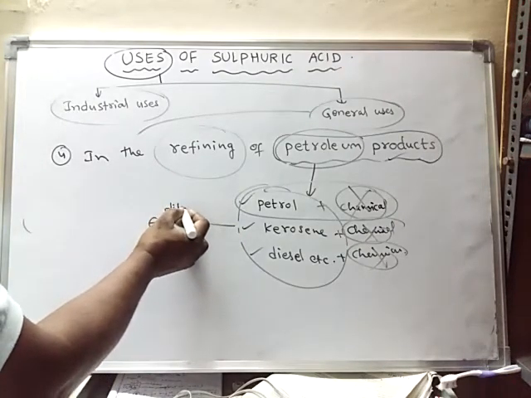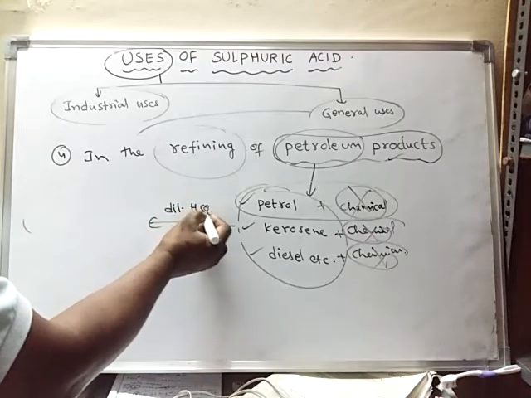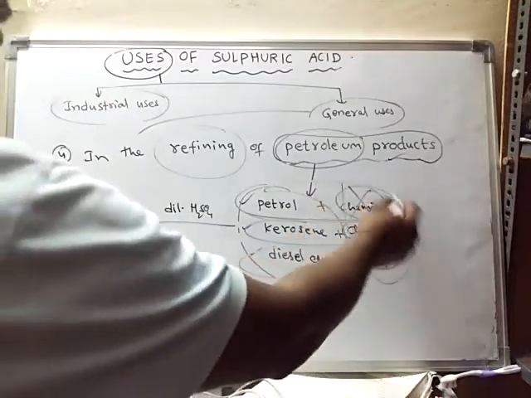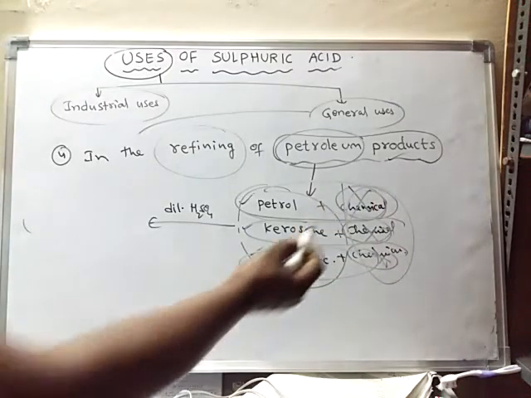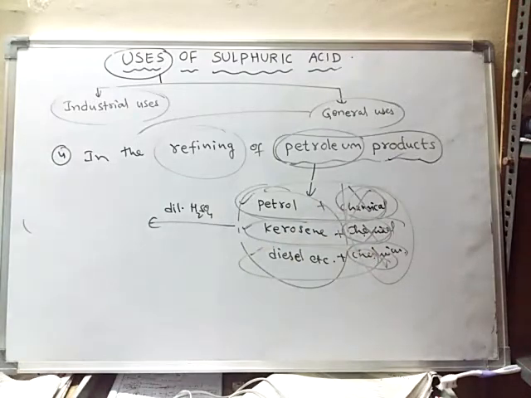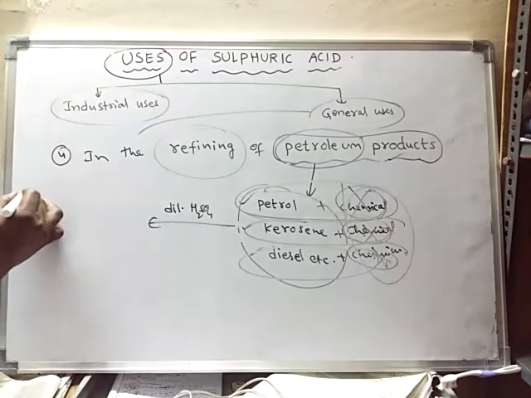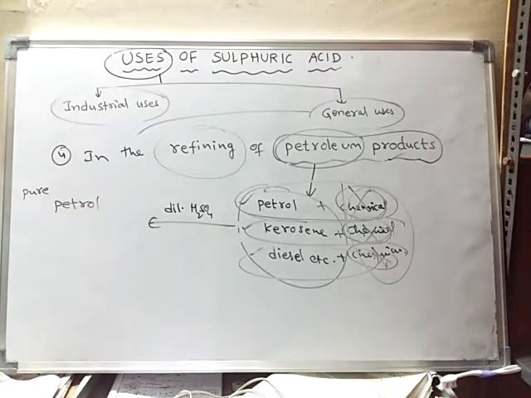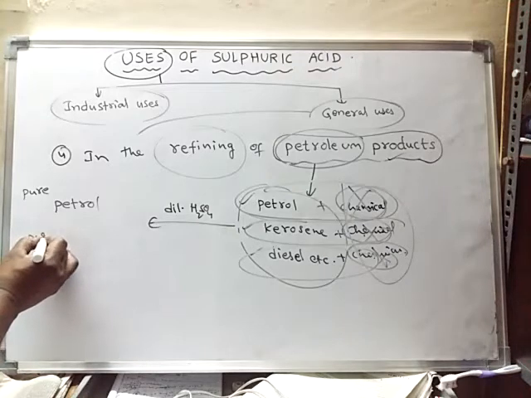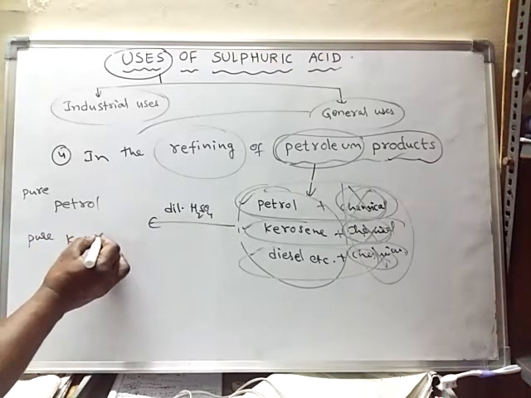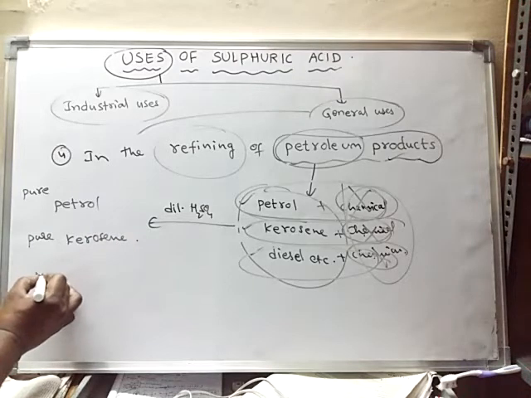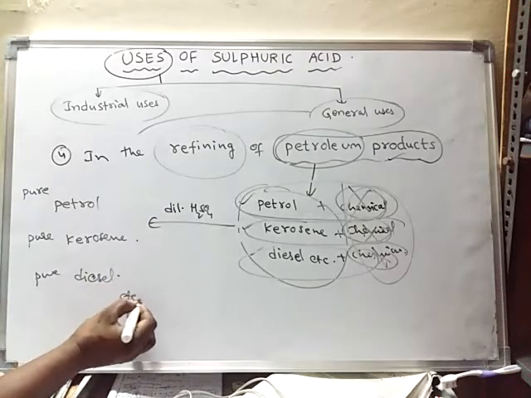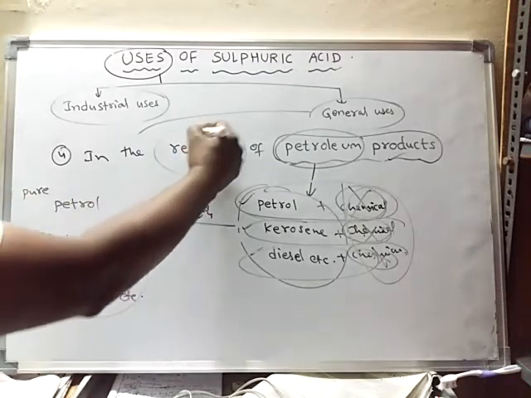When these products are subjected to dilute sulfuric acid, all these unwanted harmful chemicals are removed, and finally we will get pure petrol, that means petrol without impurities, pure kerosene, that means kerosene without impurity, pure diesel, etc.